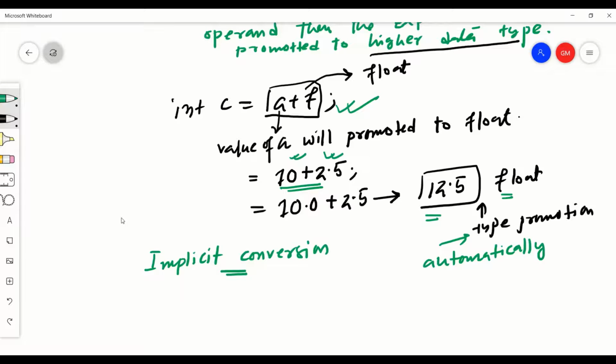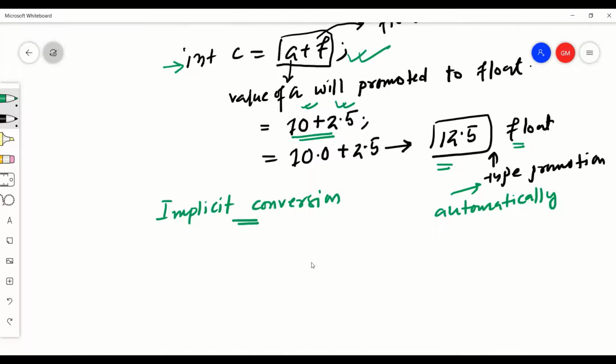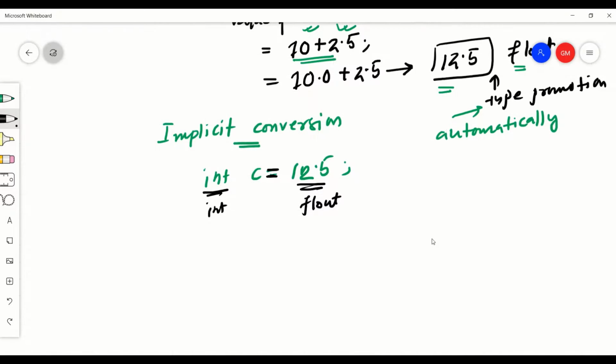Now next, look at this line that I have written: integer c equal to 12.5. Look carefully. This is float, but this is integer. Here is an assignment operator. So when we assign a particular value to another variable, before assigning the value, what will the compiler do? The compiler will further do a conversion of this type.